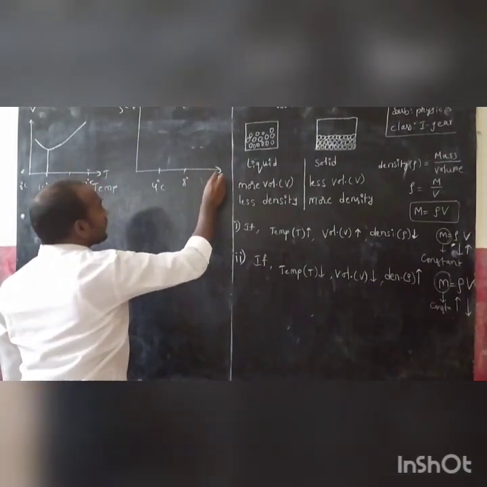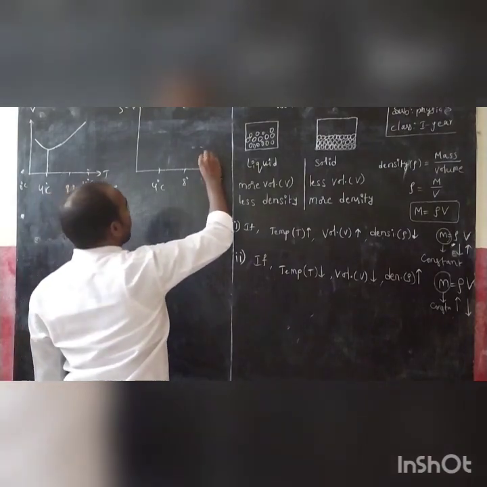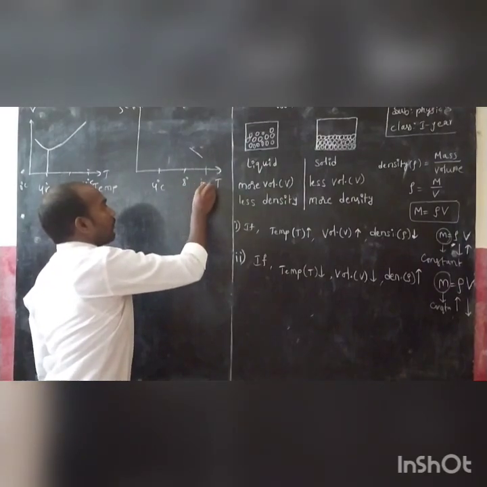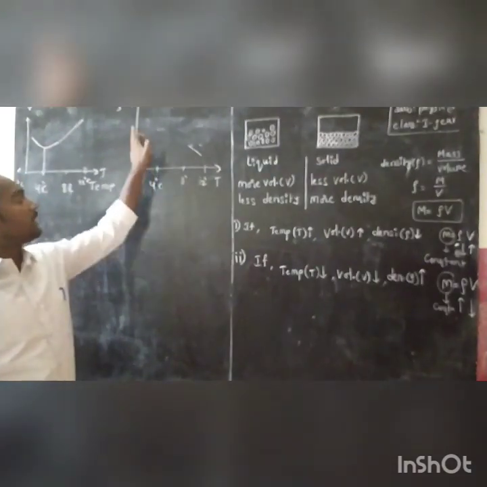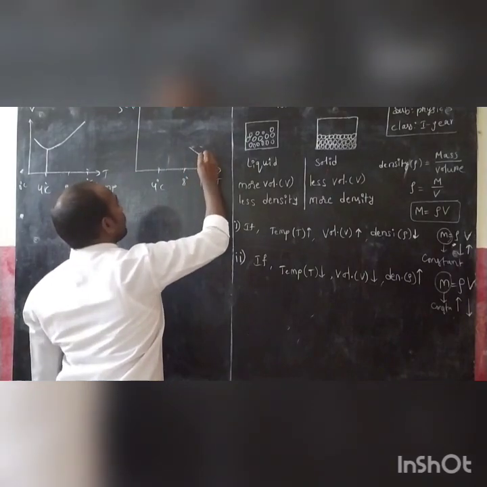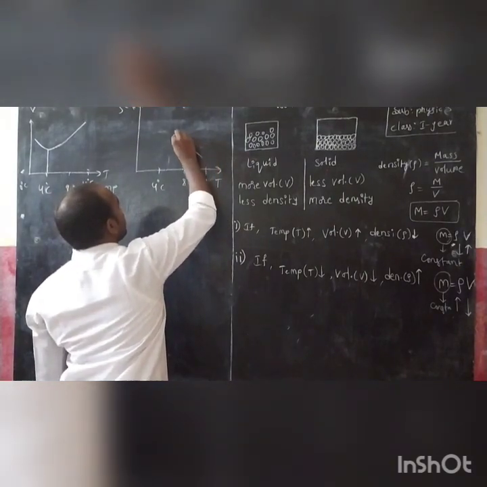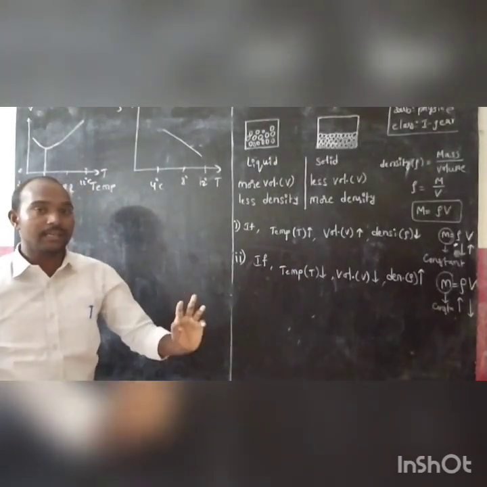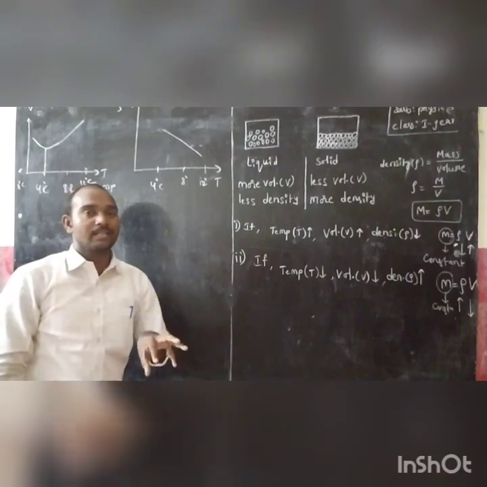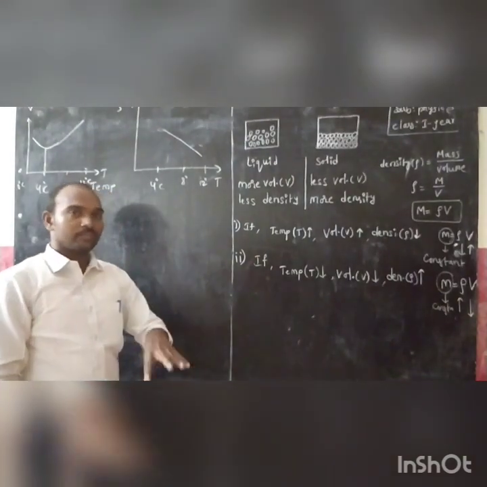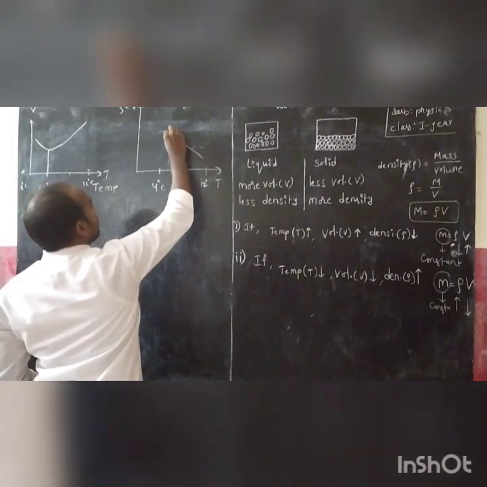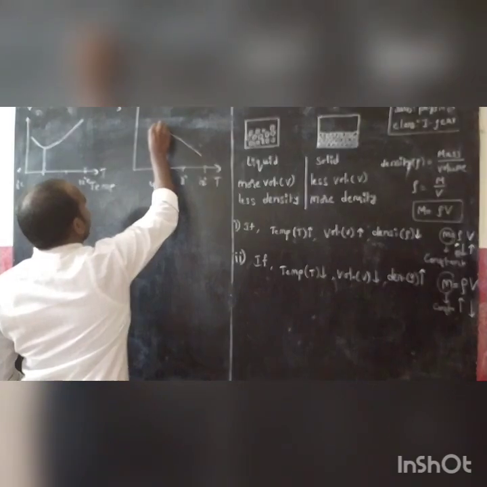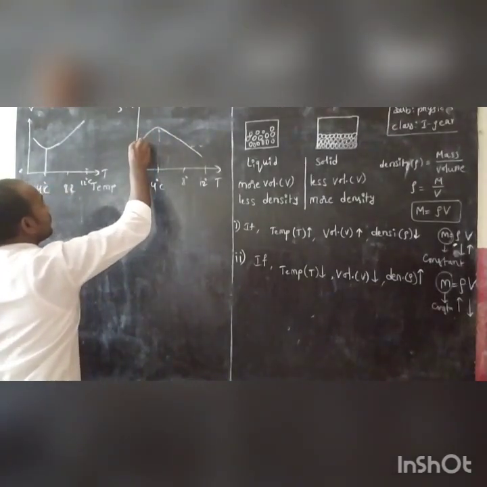If you decrease the temperature from 12 degree centigrade to 8 degree centigrade, its density increases. But at 4 degree centigrade, suddenly the density of the water will decrease. Is it clear? It suddenly goes down.